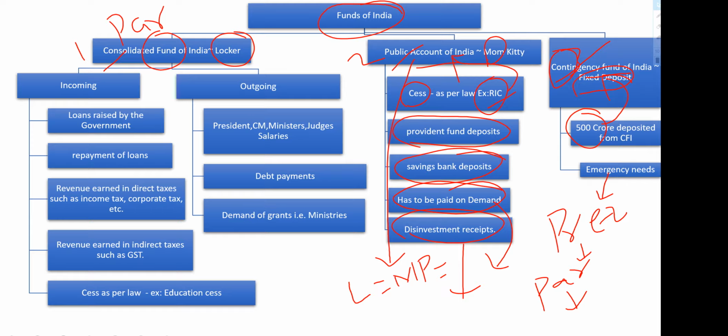And where does CFI get its amount from? Incoming loans raised by the government will be deposited into CFI. And if the government has given any loans and those loans are repaid, those will also come into CFI. Then direct taxes like income tax and corporate tax. On our salary, income tax will be levied, right?